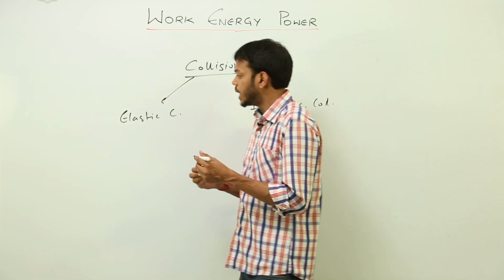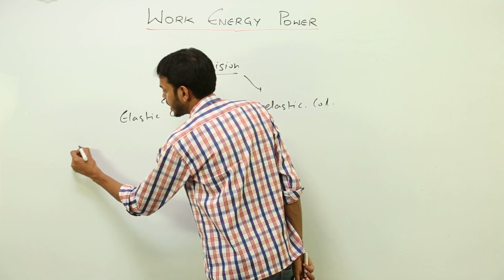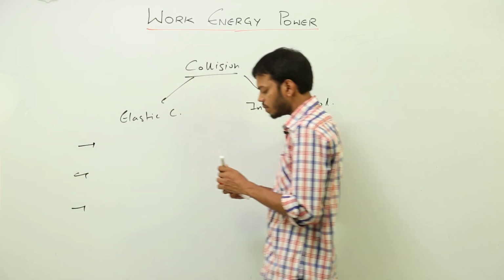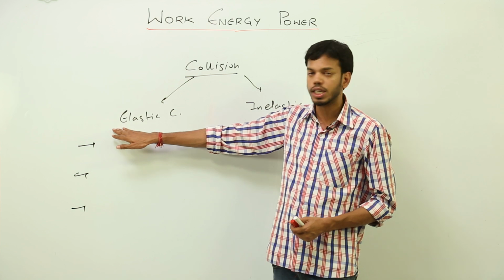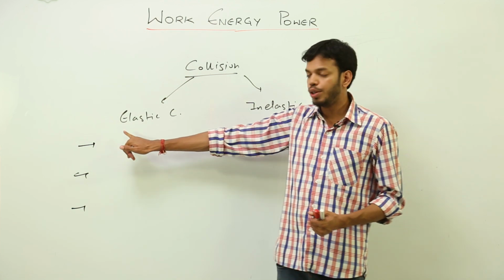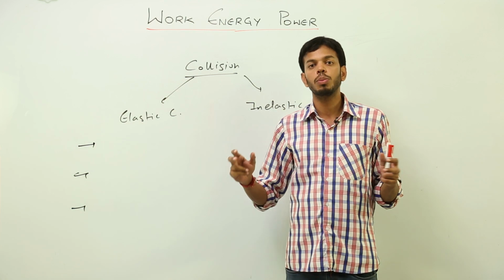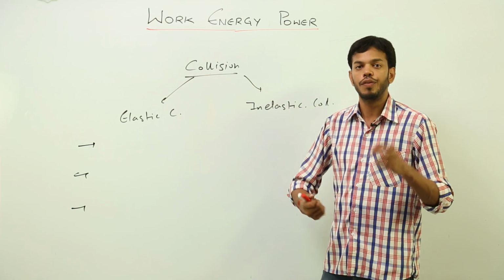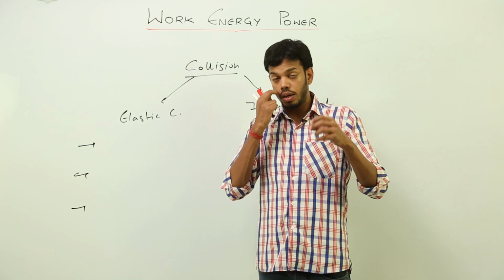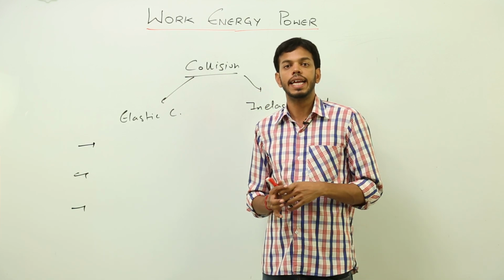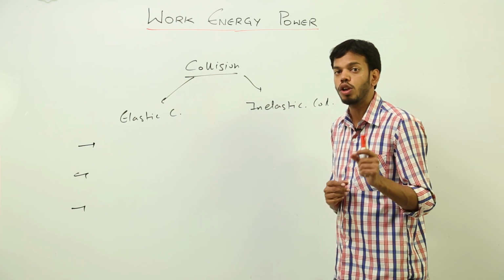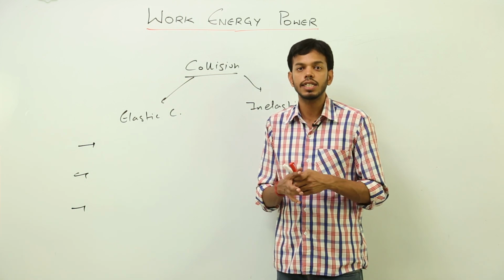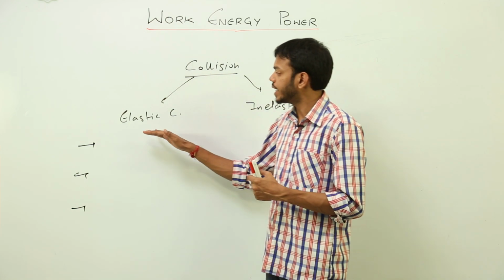So what are the main differences between elastic and inelastic collision? Before I move on, let us first write two examples of elastic collision. Write down one: two snooker balls hitting each other, that is elastic collision because they bounce back. The other one is when you throw a golf ball from some height, that is also a kind of elastic collision because a golf ball regains 60 to 70% of its original height. That is the maximum any ball can attain.